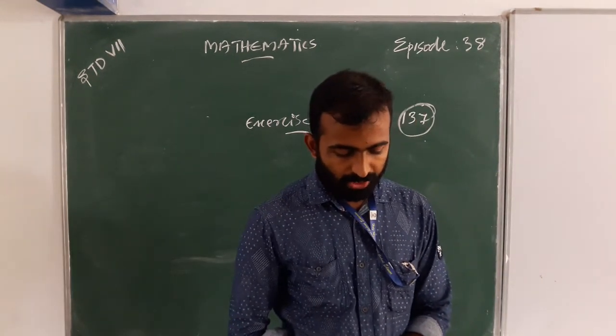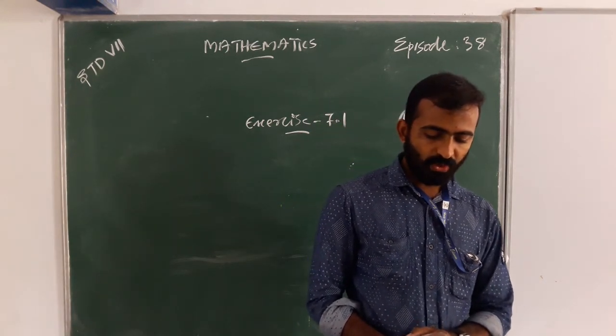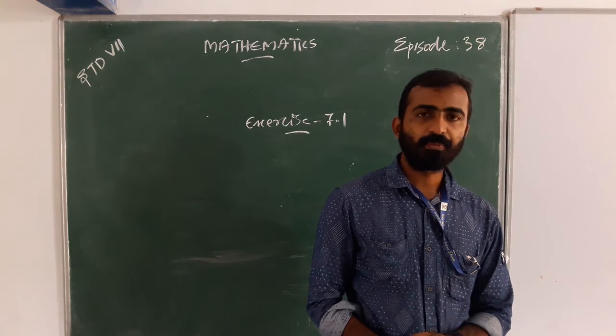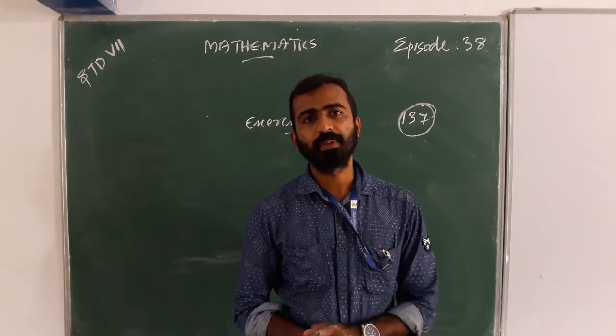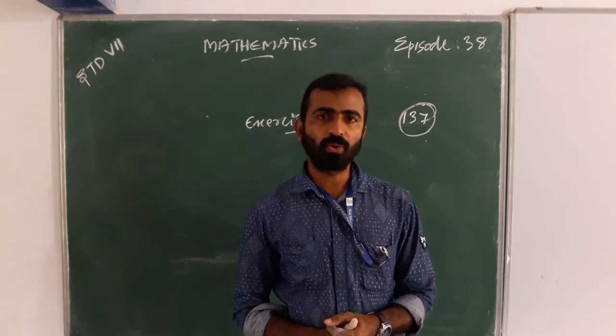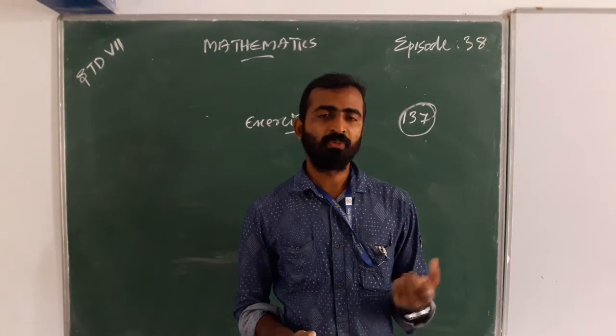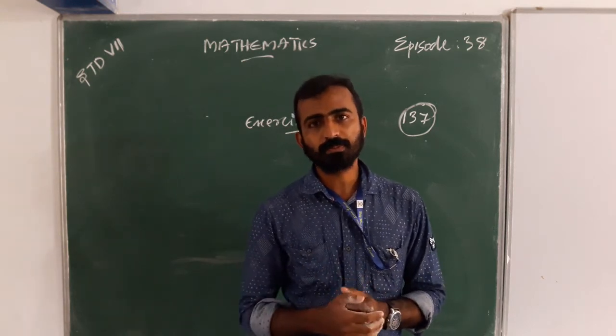Next, among two congruent angles, one has a measure of 70 degrees. What is the measure of the other angle? The other angle is also 70 degrees. According to the question, they are congruent. So if one angle is 70, the other angle is also 70.